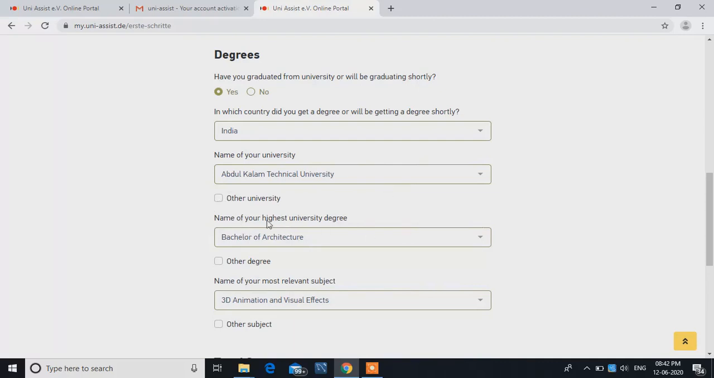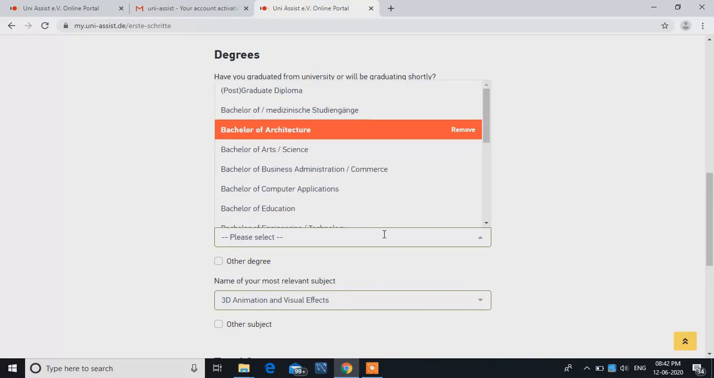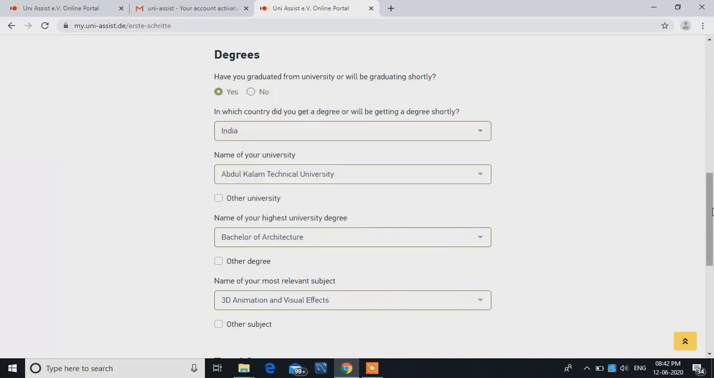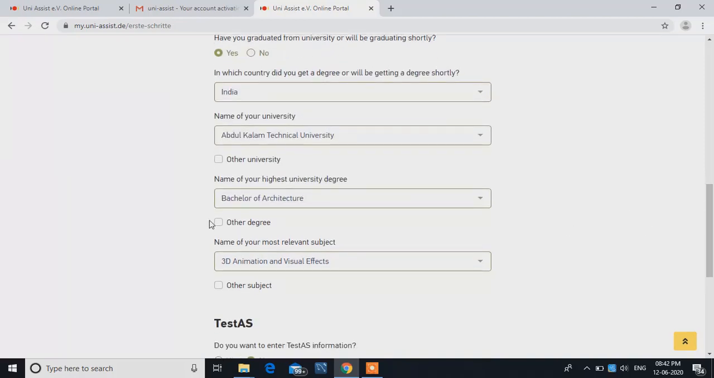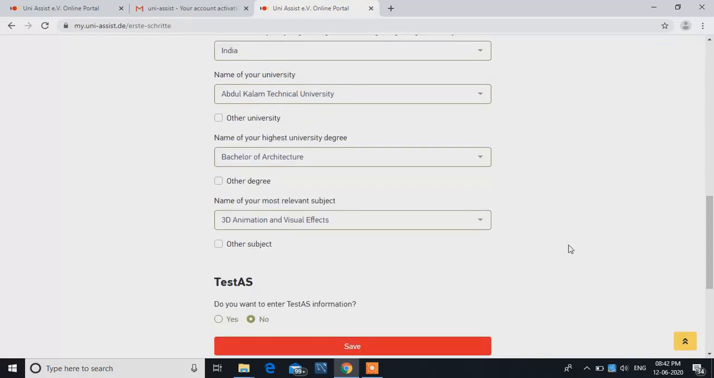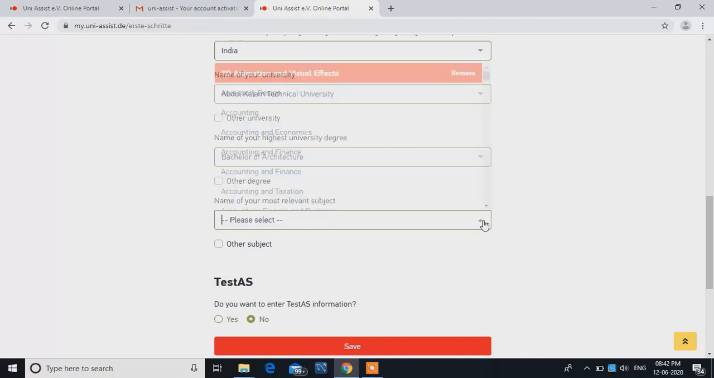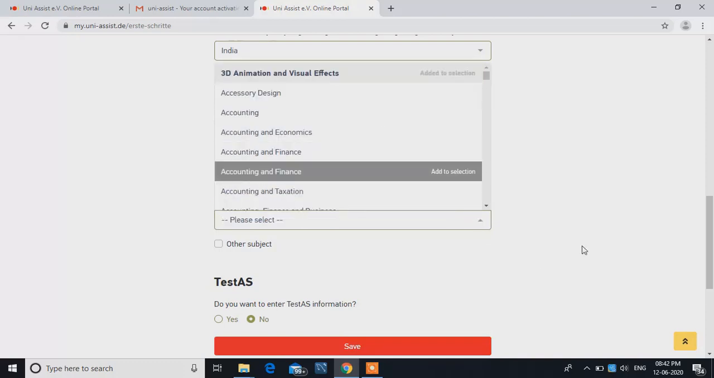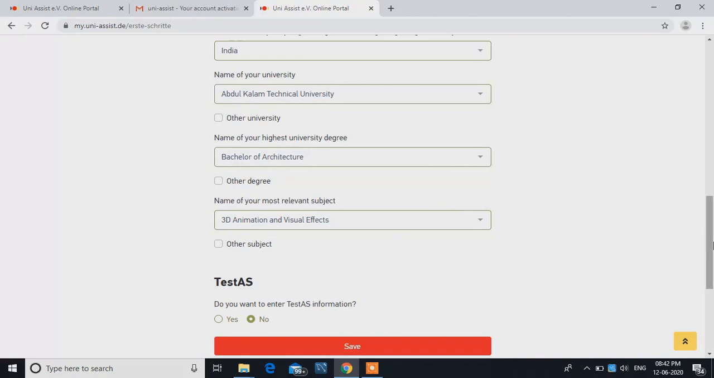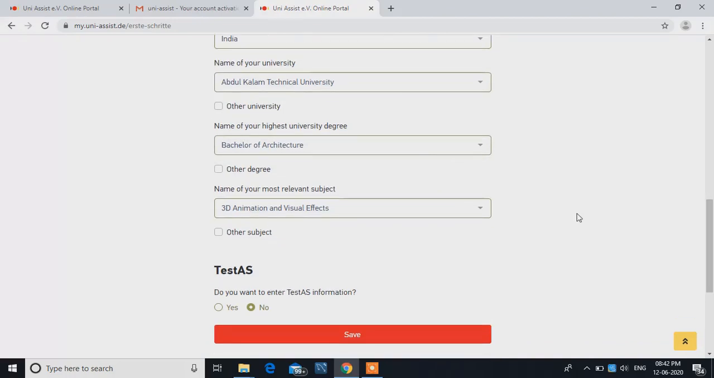After that, you have to write name of your highest university degree. I have selected a random degree. From this, you select your degree of your choice, in which degree you are pursuing your degree. If your degree name is not mentioned over here, click on other degree over here. Then also they ask you for the subject in which you are studying, like mechanical engineering, electrical engineering, etc. So I've selected a random thing, 3D animation and visual effects. If your subject is not mentioned, then click on other subject.